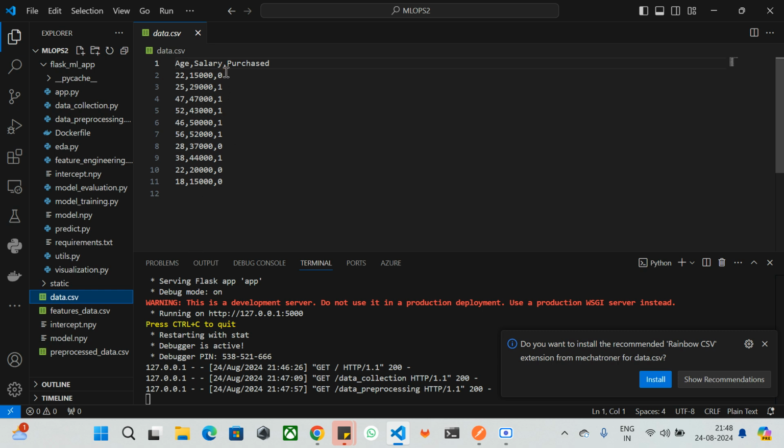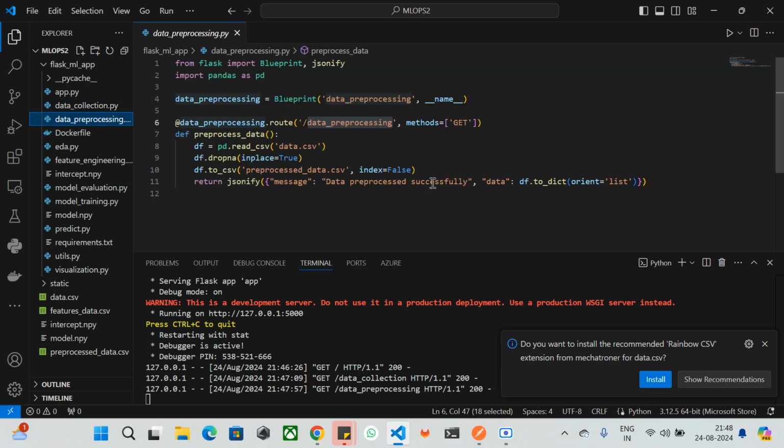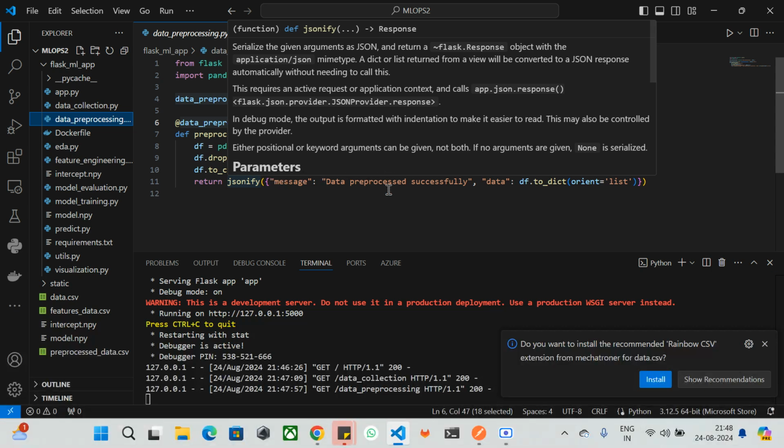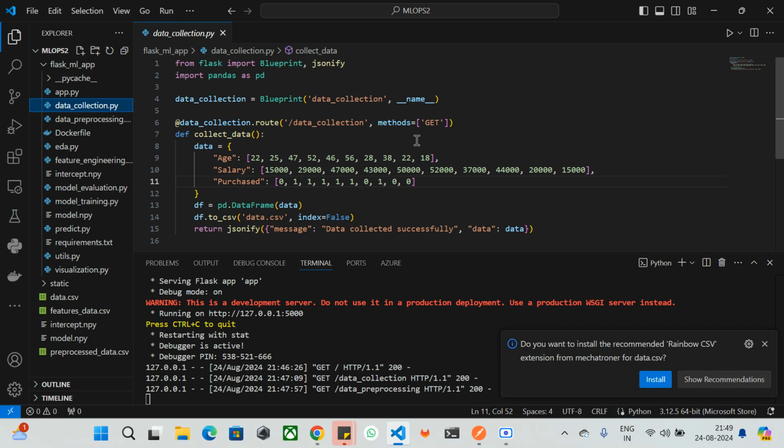So this is the thing that we have seen here, which is data collection.py. So data preprocessing.py. So we just have saved all the data, and that's the thing. And the next we have the... oh, sorry, my bad. I mentioned data pre-processing. Sorry, it's data collection. My bad.